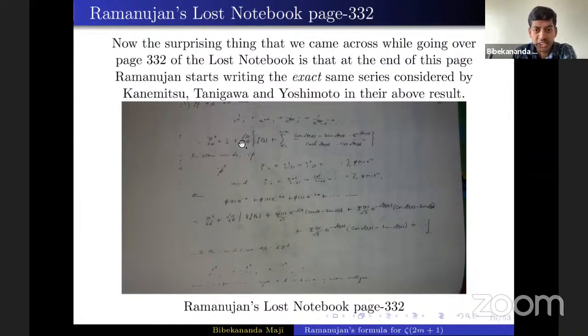One more interesting fact is that on this page, you can see here, it is a formula for zeta(1/2). So on the same page Ramanujan wrote a formula for zeta(1/2), the same Ramanujan's formula but written in a different way. Now let me mention this series.